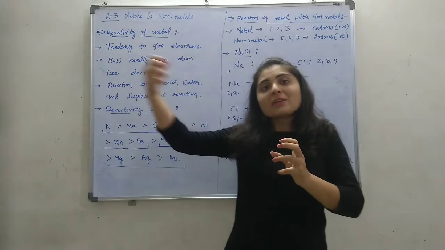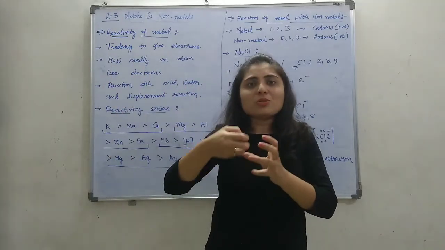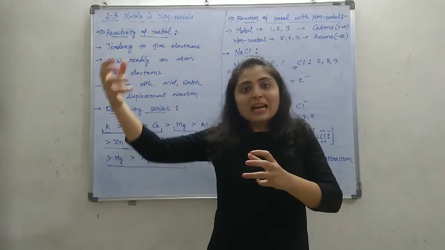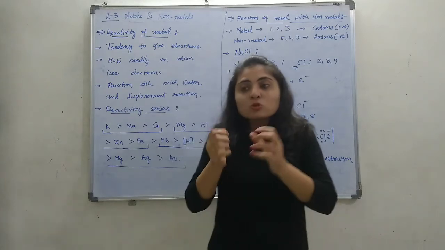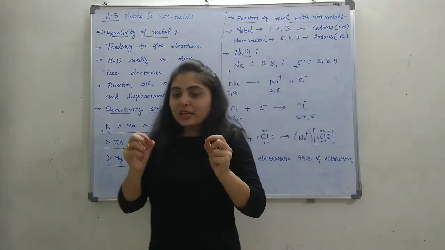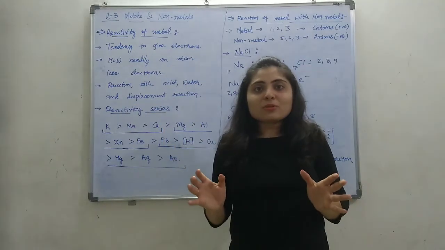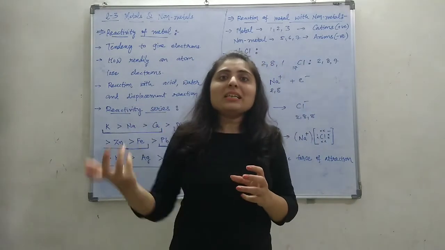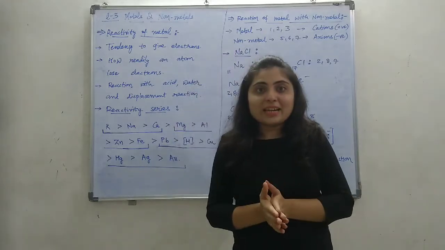But if that attraction is less, the electron is less bound to the nucleus, then that electron will be very easily lost by the atom. So in every metal, atoms have the tendency to give electrons, but how easily the atom can give an electron decides the reactivity.